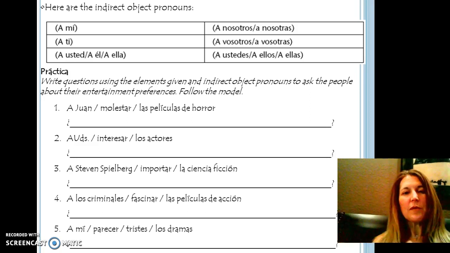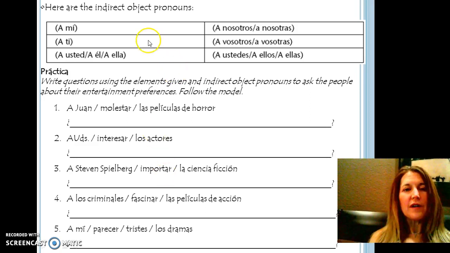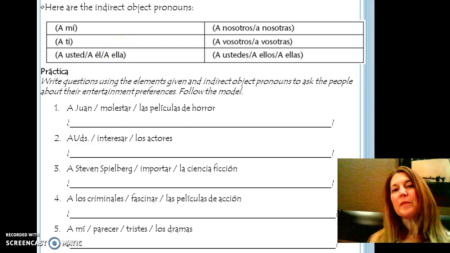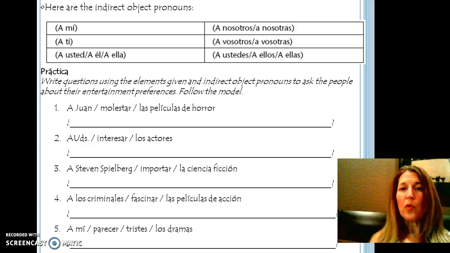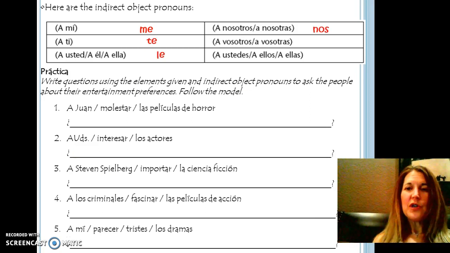So here are the indirect object pronouns. I bet you guys can get these in about 5 seconds. So all these are object pronouns. These are what we use for emphasis in a sentence. They just emphasize or clarify who is doing the liking or to whom something seems a certain way or who is bored. So those would be me, and I'm sure you wrote them down by now, te, le, nos, os, and les. So those are the indirect object pronouns that you are going to use with these verbs.